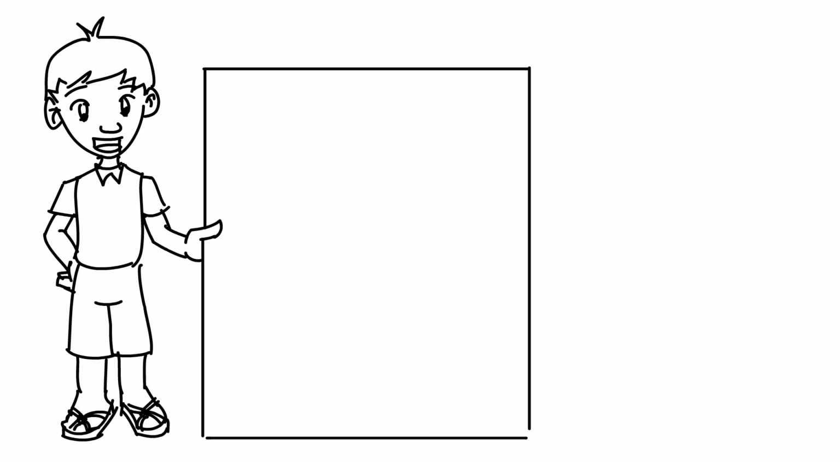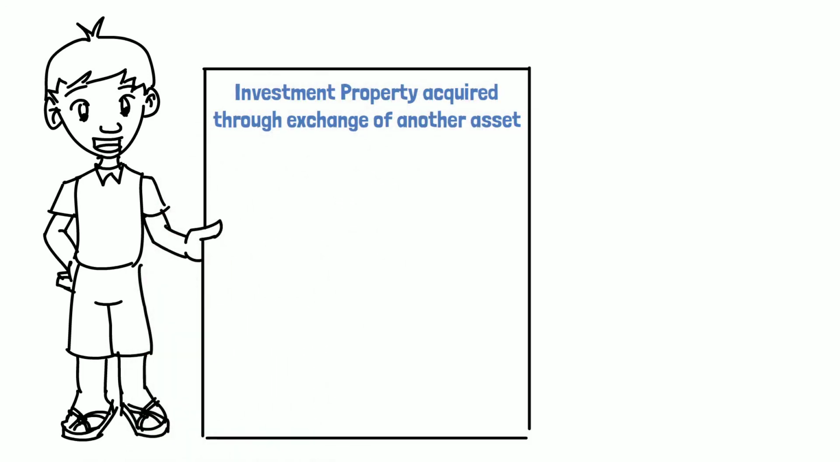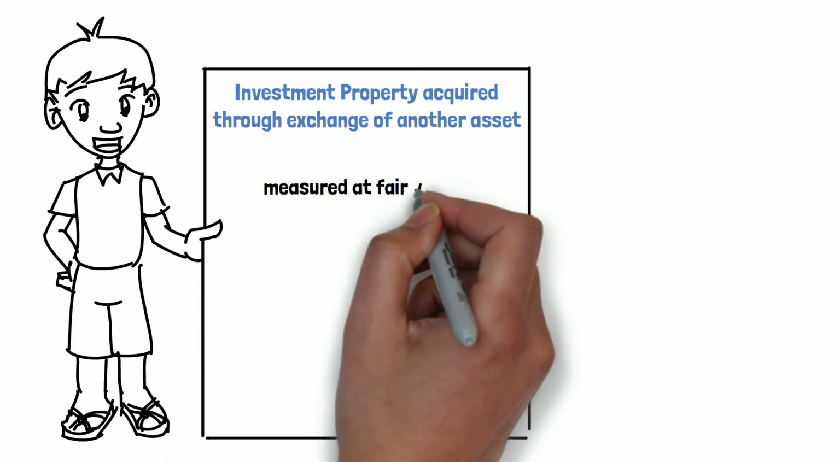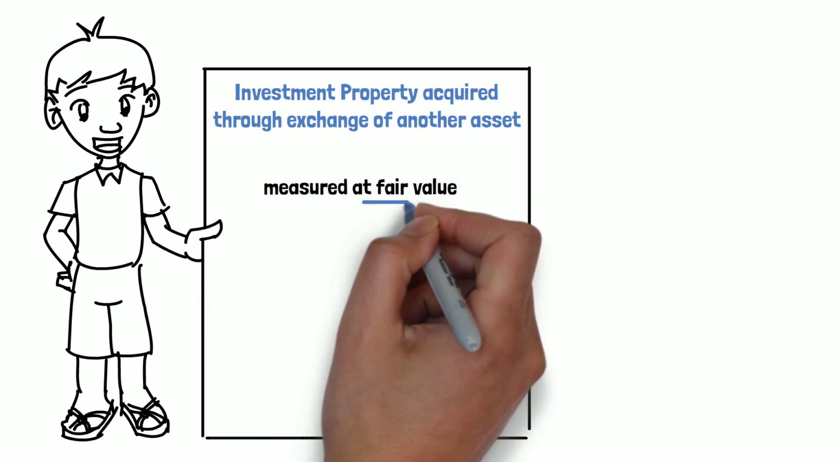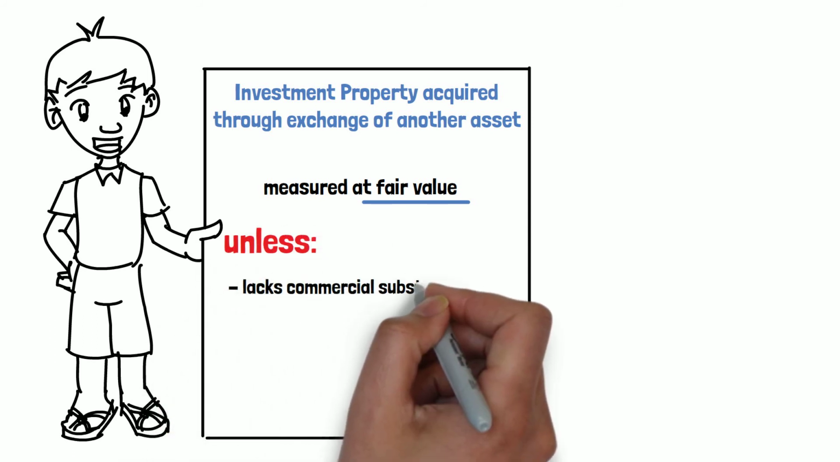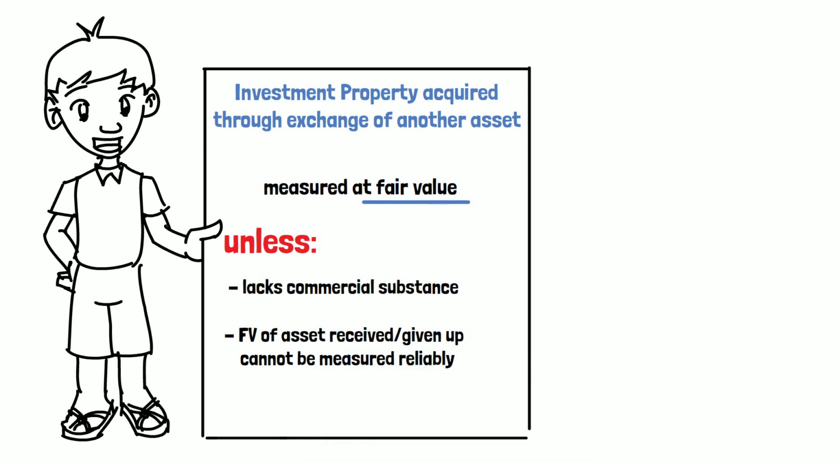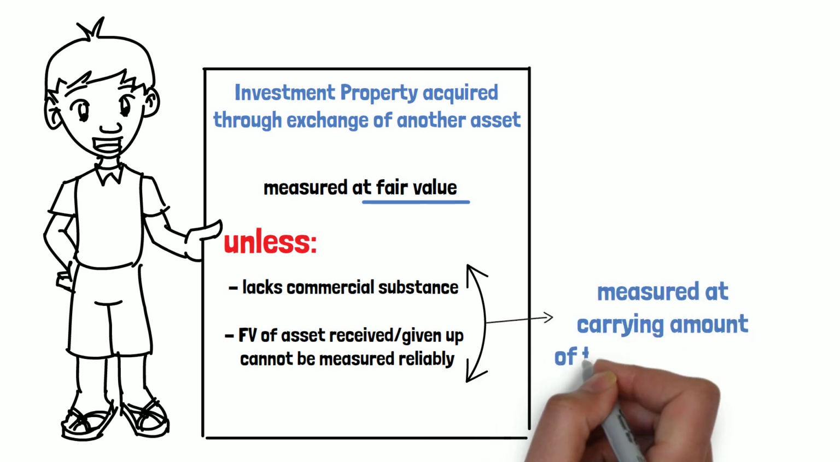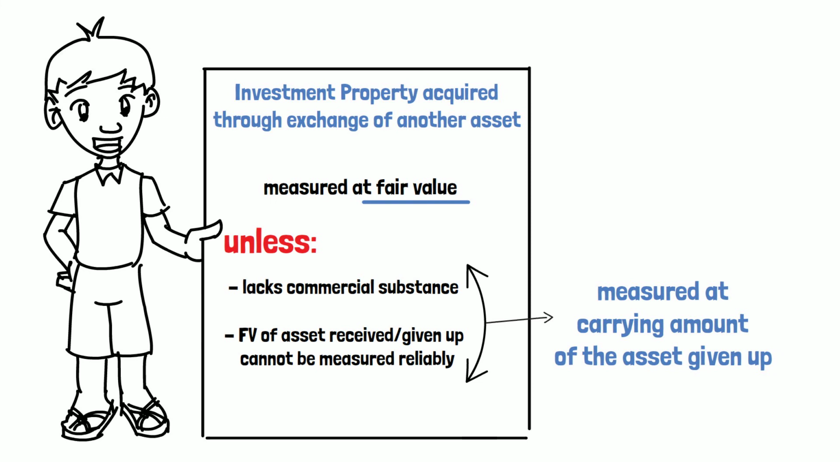Now let's discuss the case where investment property is acquired through exchange of another asset. In such a case, its cost is measured at fair value unless the exchange transaction lacks commercial substance or the fair value of neither the asset received nor the asset given up is reliably measurable. Now, if the acquired asset is not measured at the fair value, that is when these two cases come true, then its cost is measured at the carrying amount of the asset given up.